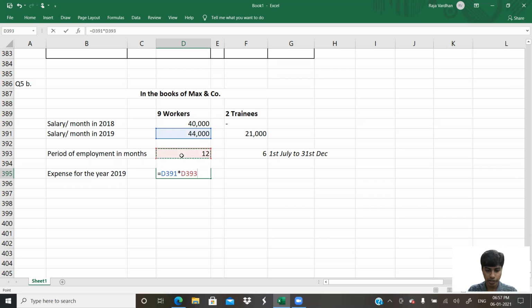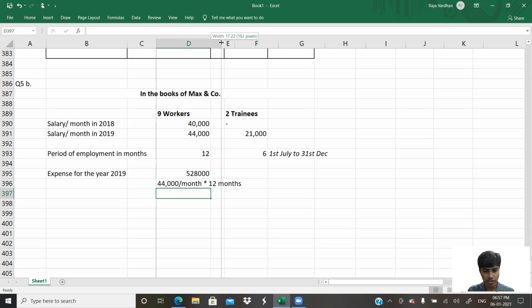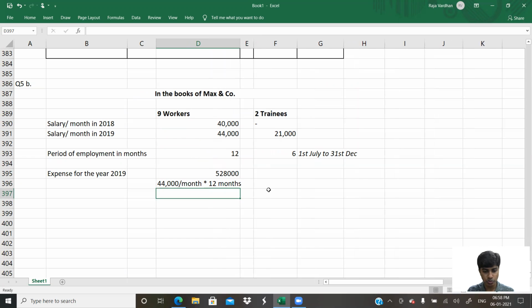44,000 multiplied by 12. For this year, they work for 12 months and each month's salary is 44,000. So I would have to do 44,000 multiplied by 12. What is it? 44,000 per month multiplied by 12 months. Does that make sense? Please let it make sense to you people.